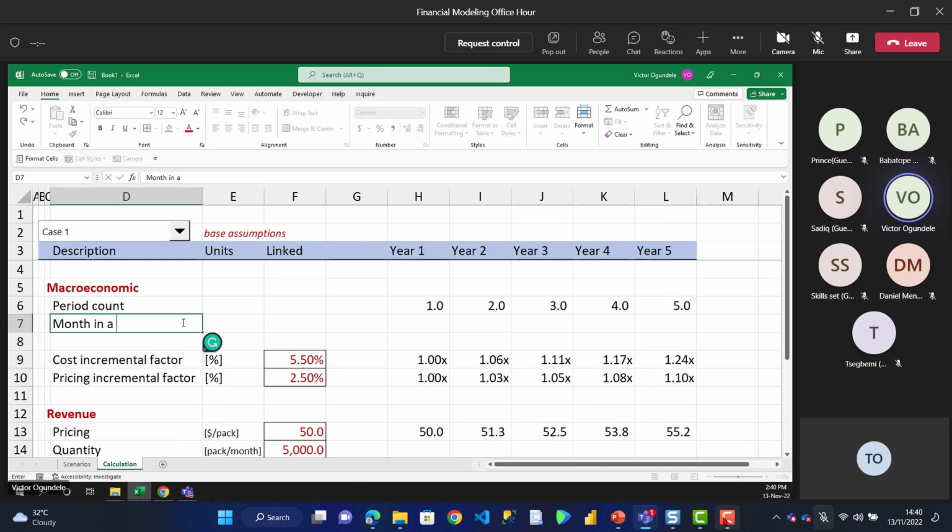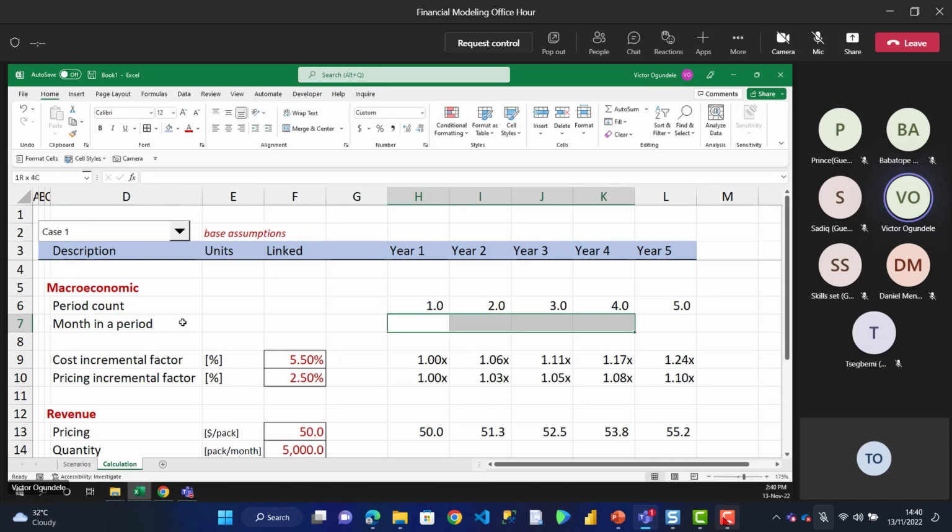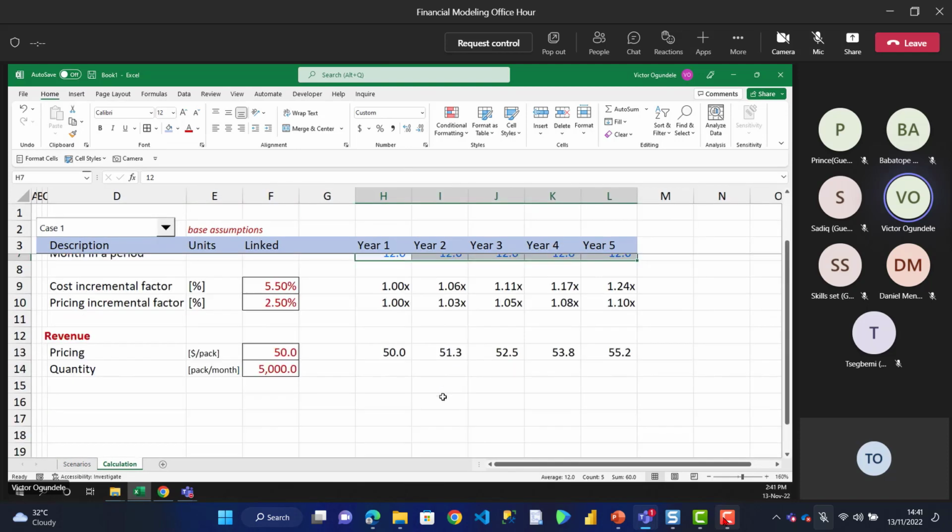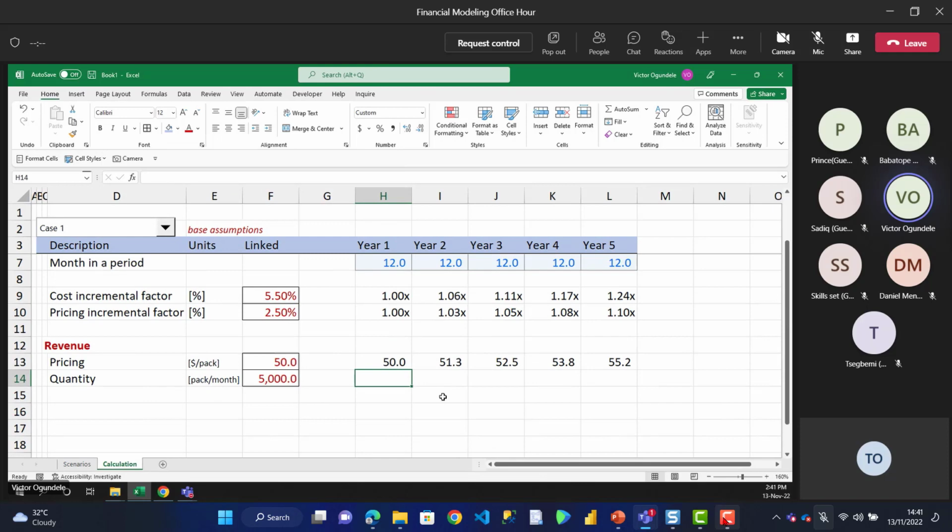So we need a month in a period, which will be 12 months, right? So put it in input. We could also decide to put this in the scenario as well. But I think 12 will always be 12, but don't hard code it. Don't hard code it. So here, you're saying on average, okay, so that means we need